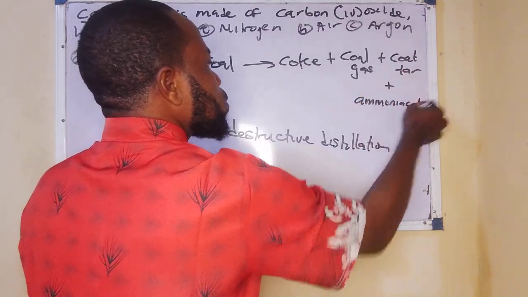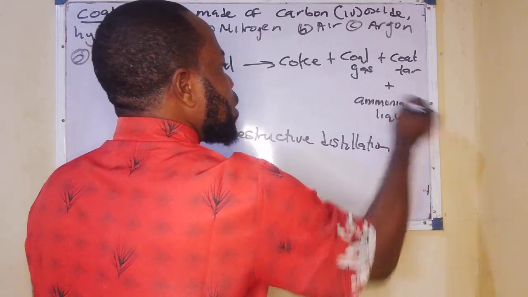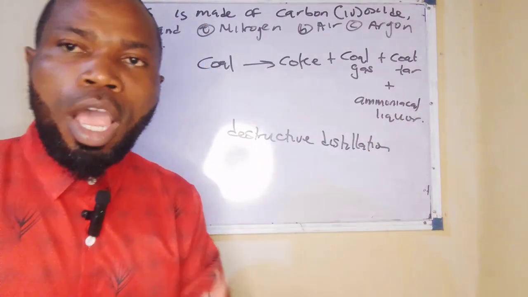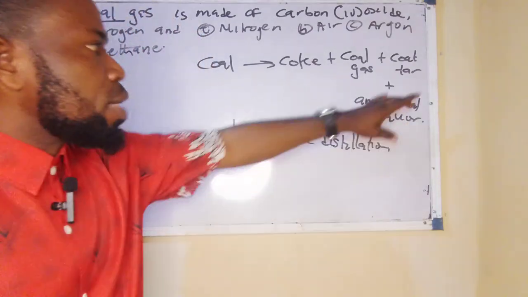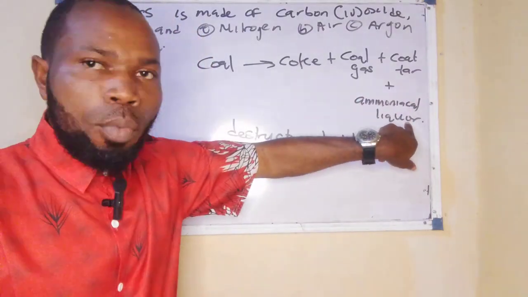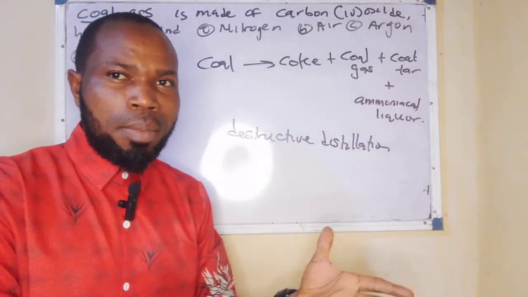Now, this question has come out in the WAEC examination before. They asked in the exam, what constituent of coal can be used as fertilizer? Now, the answer there obviously is ammoniacal liquor.